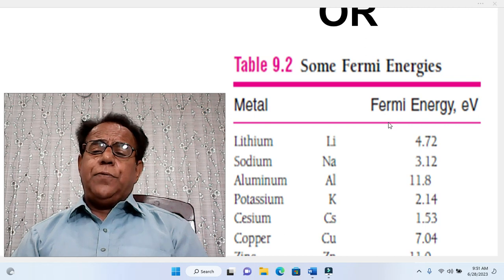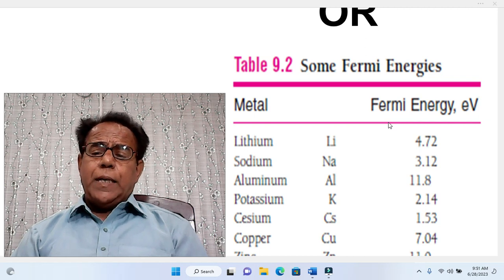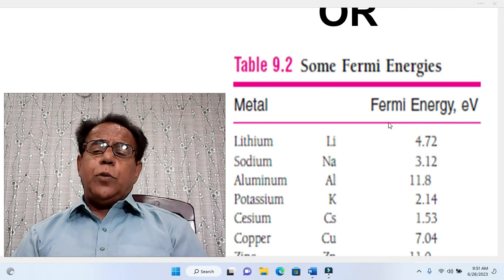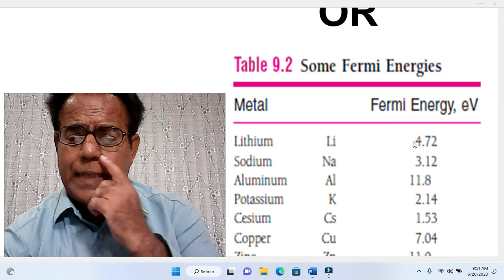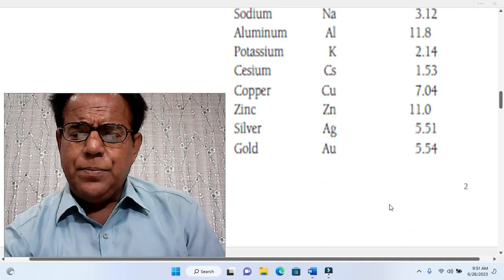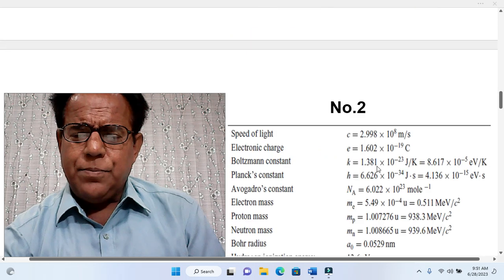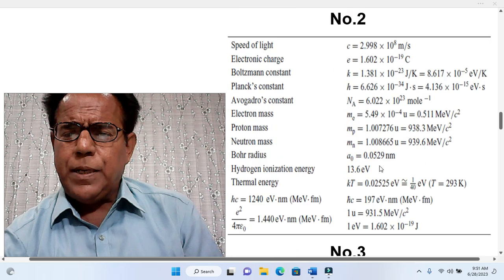According to these various versions, Fermi energy of copper according to one table is 7.03, according to another table is 7.04, and according to the third table it is 7.05. So it does not make any difference. It is quite acceptable.